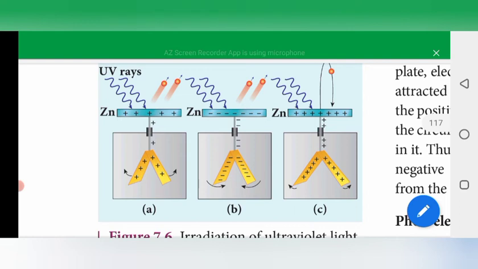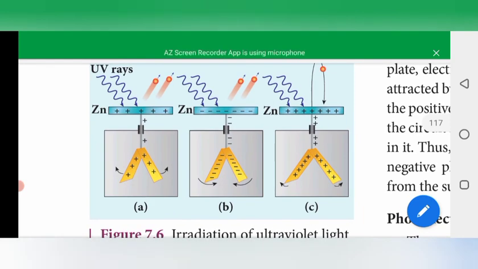When the uncharged zinc plate is irradiated by ultraviolet light, it becomes positively charged and the leaves open, as shown in this figure.